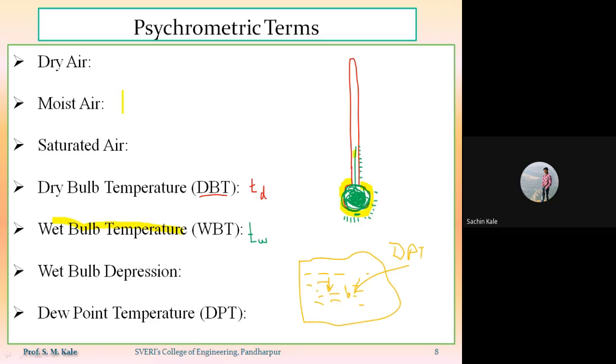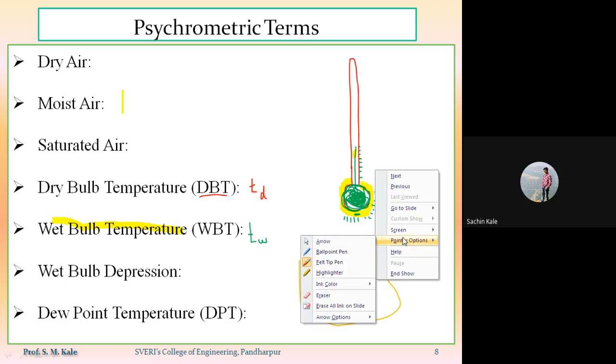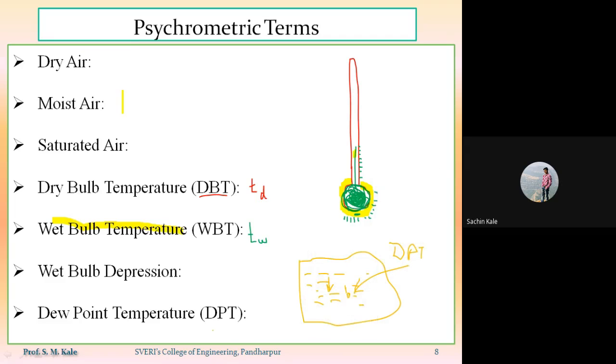So dew point temperature is nothing but temperature of air recorded by thermometer when moisture content or water vapor present in the moist air starts or begins to condensate. That will be called as the dew point temperature. Now that dew point temperature will be indicated by DPT, or that will be also indicated by T dp, suffix dp. That will be called as a dew point temperature.